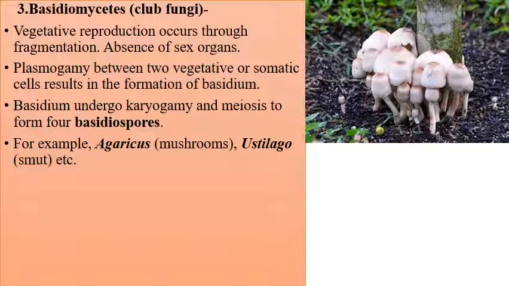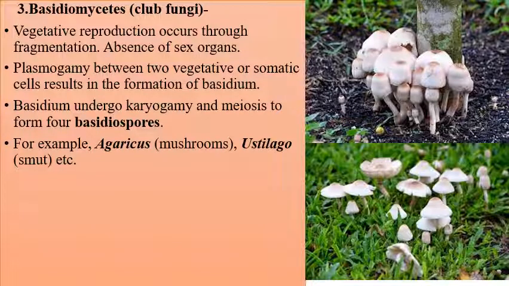This is the structure you can find of typical mushrooms growing during the rainy season around moist and shady places. Here are also the structures of mushrooms you can find. These have a typical umbrella-like structure and stem-like structure. So this is a typical structure of a Basidiomycetes member.